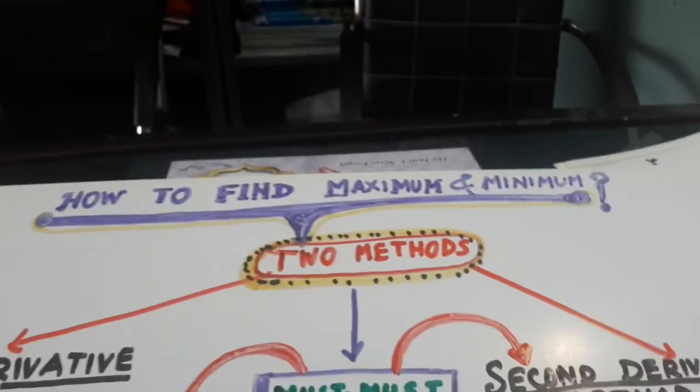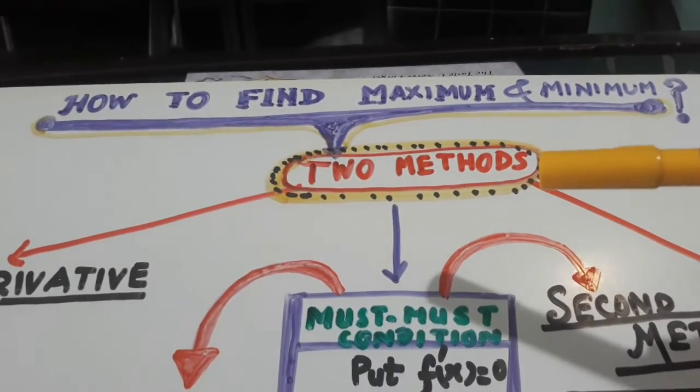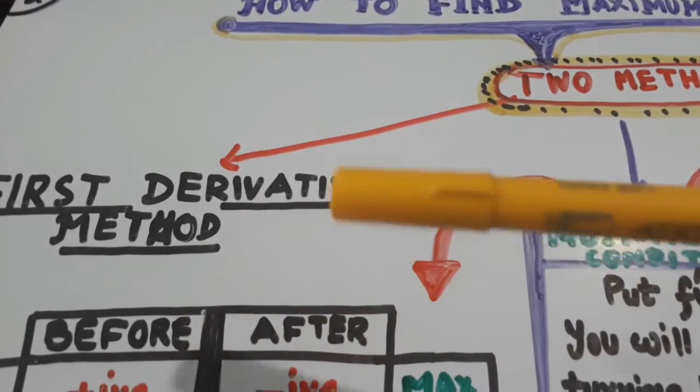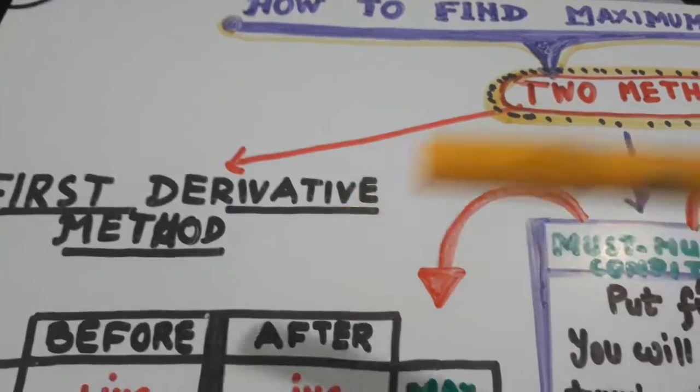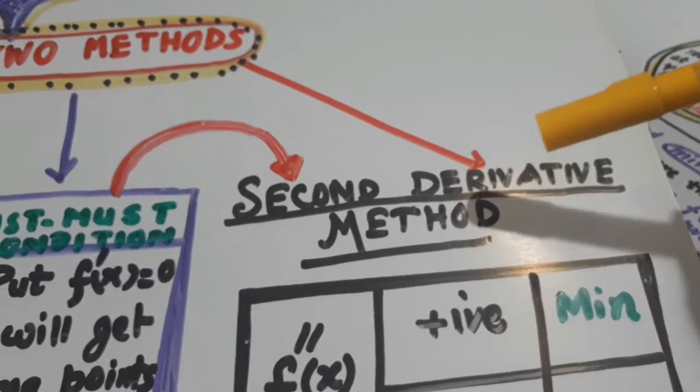How to find maximum and minimum? There are two methods. First derivative method, this is the old technique. Second derivative method, this is the fast technique.